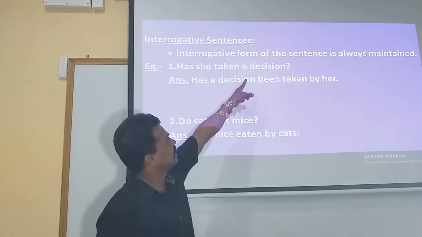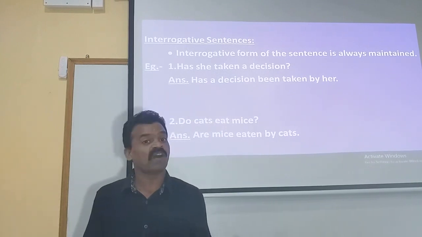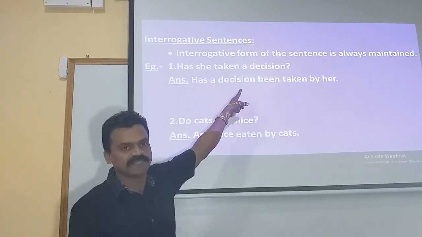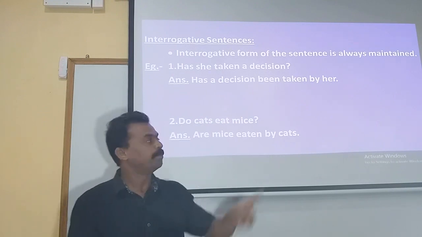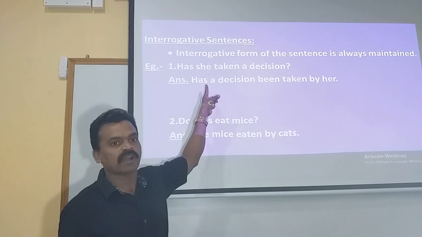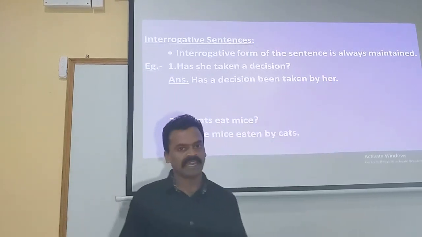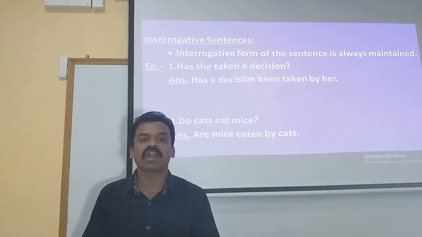Has she taken a decision? Here the object is a decision. What has she taken? A decision. So a decision turns to be the subject here. And being an interrogative statement, before the subject we make use of the auxiliary verb. So therefore our answer is: has a decision been taken by her? The statement being present perfect, has been or have been plus past participle form of the verb.